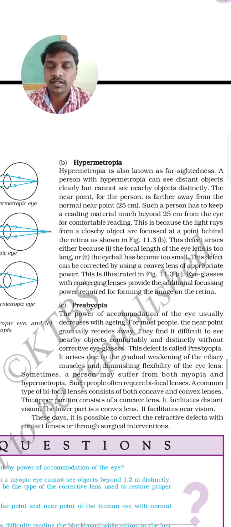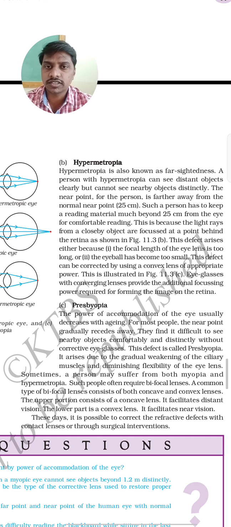Presbyopia is a defect of vision that we can see in old age persons. Due to the formation of a milky layer on the eyes, this defect comes in old age persons. This can be corrected by bifocal lenses.